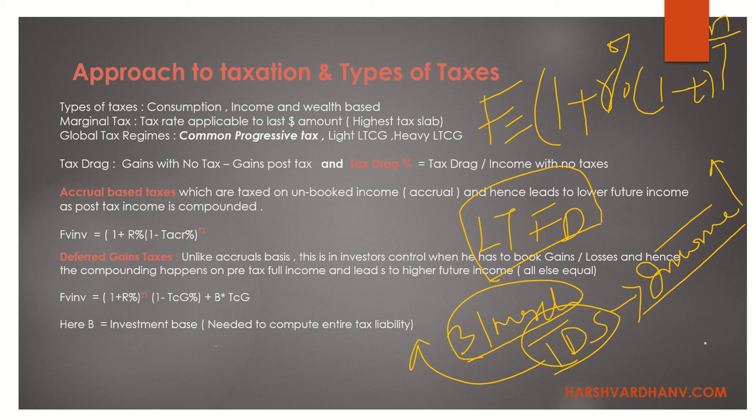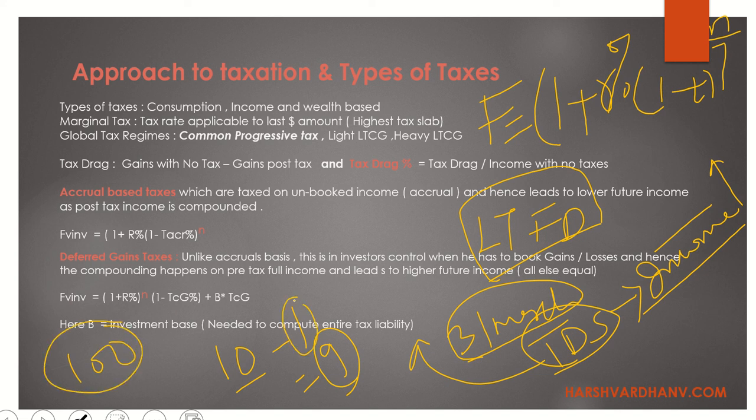So what is happening, suppose your income was actually 10 rupees and there was a TDS of 10%, right? So 10% of 10 rupees is 1 rupee. So 9 will be your income which will go back to your principal of 100. Had this not been there, your principal would have been 110. But because there is a tax on the accrual, your principal is 109.